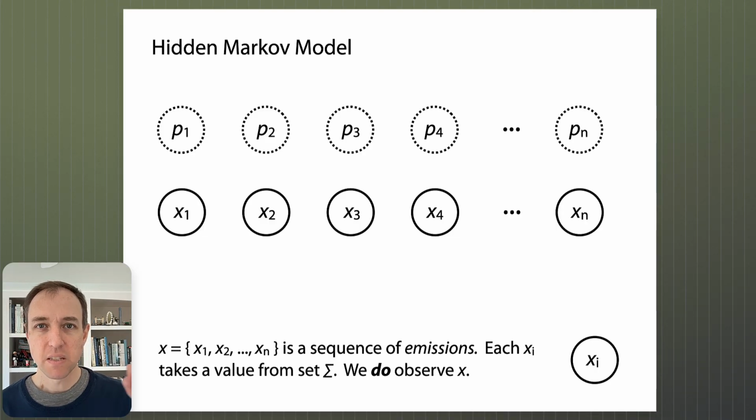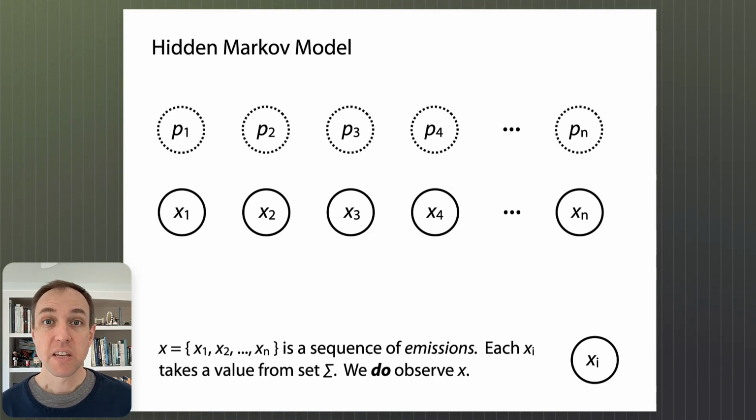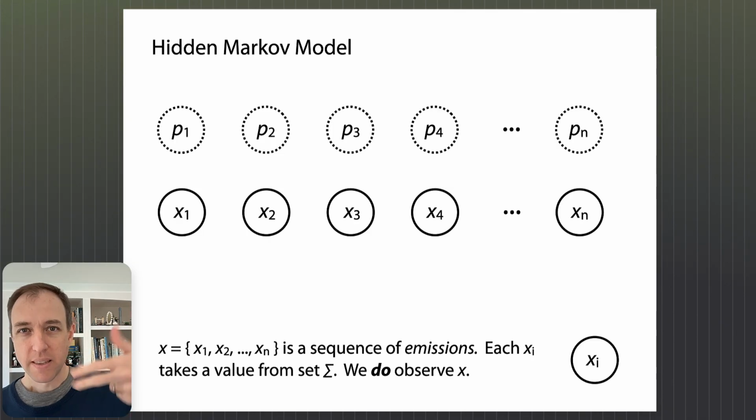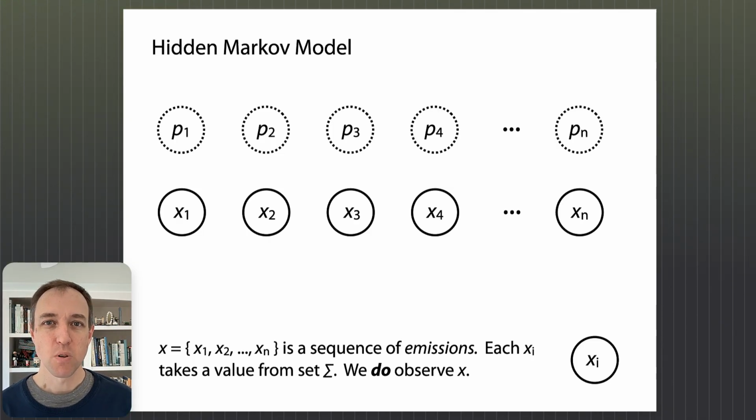Emissions, meaning something is coming out of the system that we can observe. Each of these random variables, x sub 1 up to x sub n, can take a value from some set sigma. Sigma is just the set of things we might observe. If we're walking by the stadium, maybe sigma is silence, cheering, or booing. These are distinct things that might be coming out of the system that we're studying. These take on some value from that set sigma, and they are called the emissions. Those are the x sub i's.